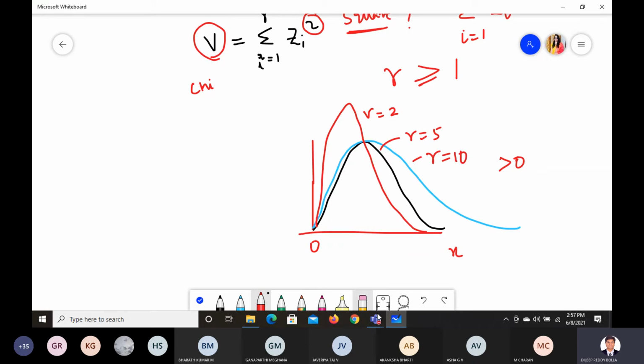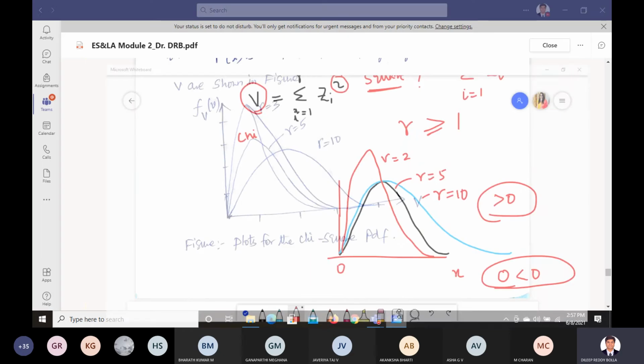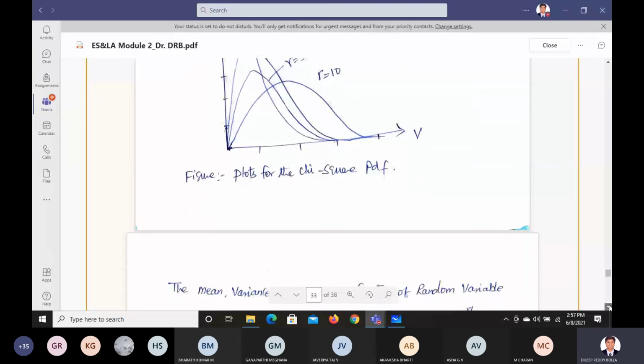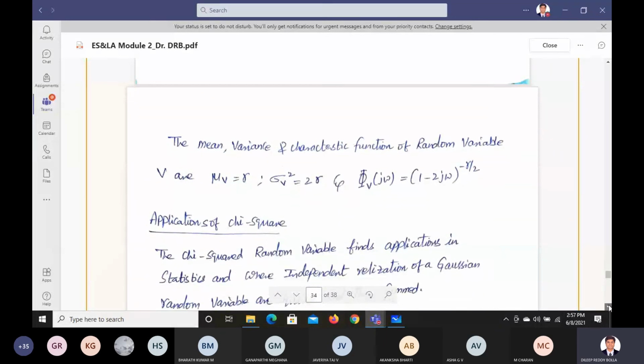So like this graph we are going to get for the values which are greater than 0, and we are not going to get any other values for less than 0. Less than 0 we are going to get 0. So greater values only we are going to get. We'll see that much more clearly in the next class what is happening. As of now I am just telling you the abstract view of it.